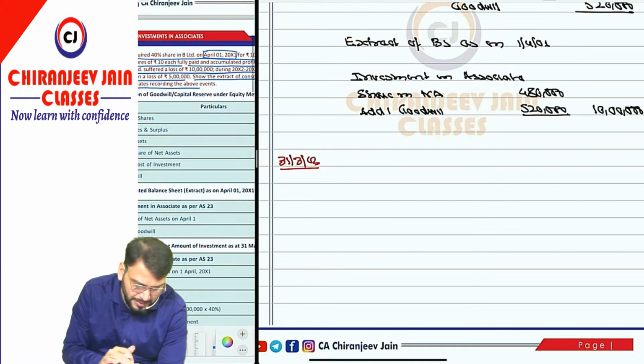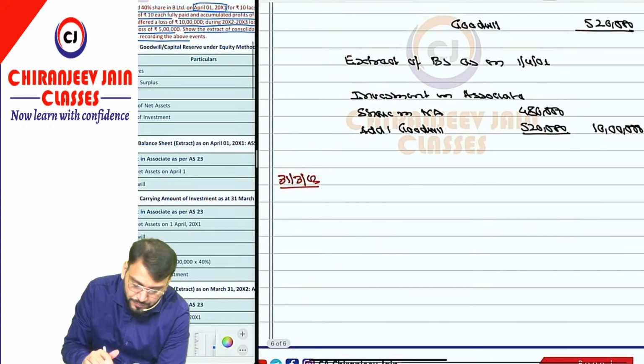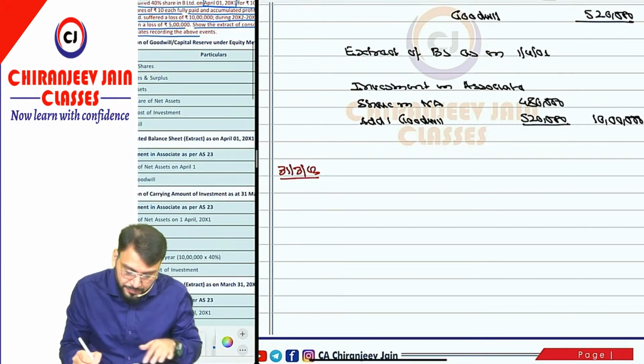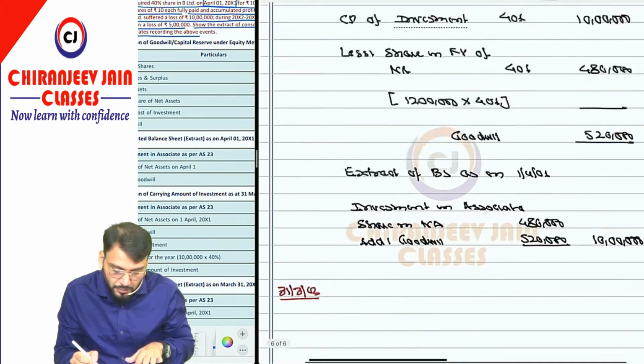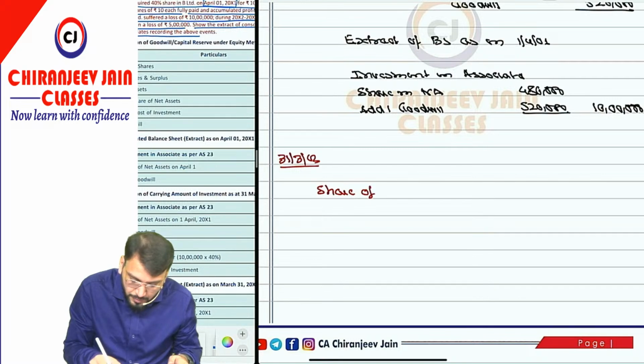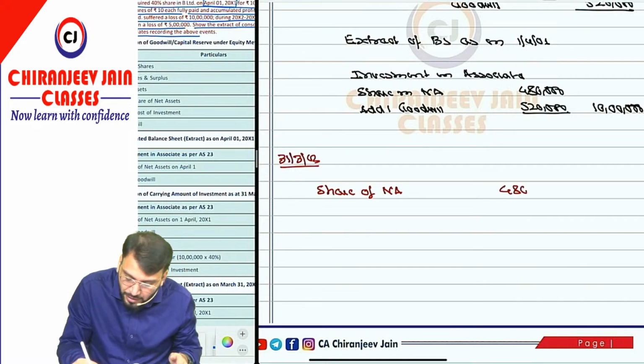We can directly prepare the extract, or you can first find out the carrying amount. So first let us find out the carrying amount. In this case loss is there. The share of net asset was already calculated as 4 lakh 80,000.